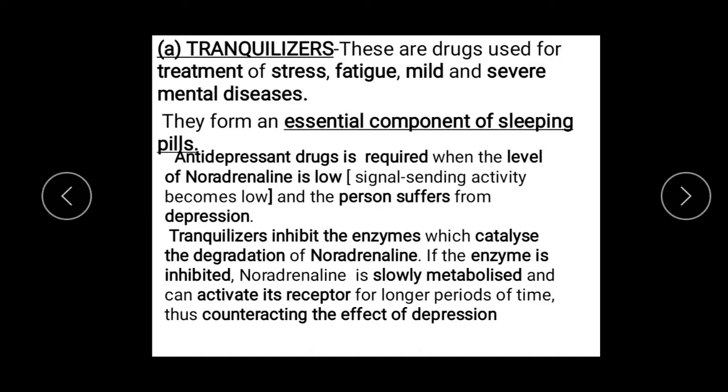So what will happen? Metabolism of noradrenaline will be slowing down and it can activate its receptor for longer periods of time, and thus it will counteract the effect of depression. This is how antidepressant drugs work.